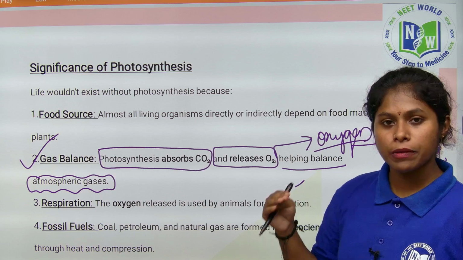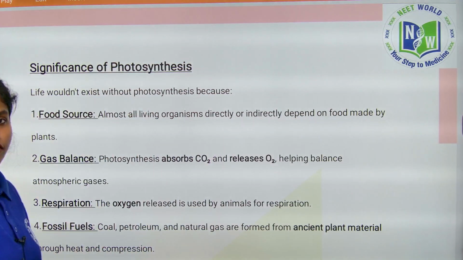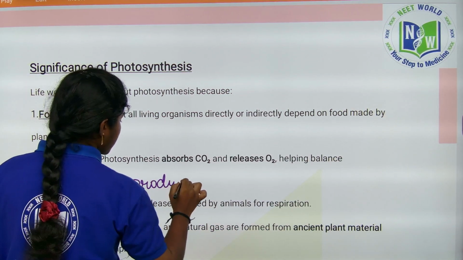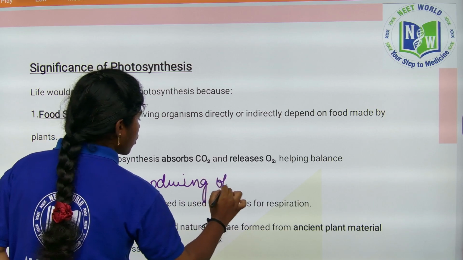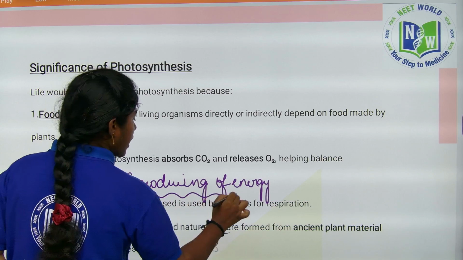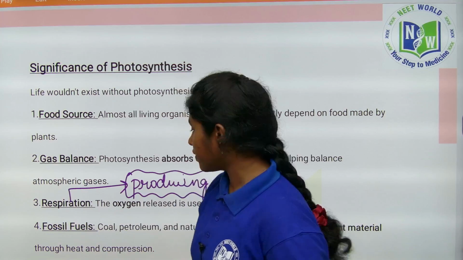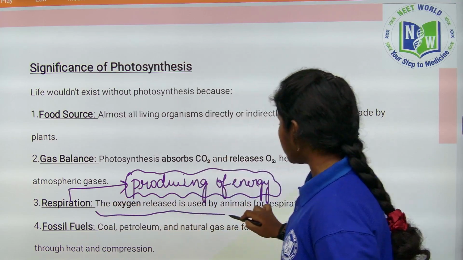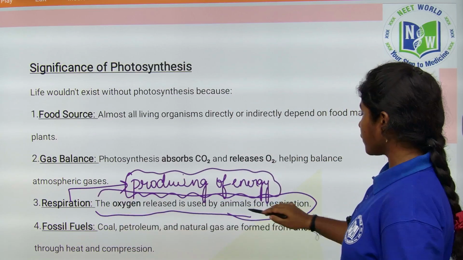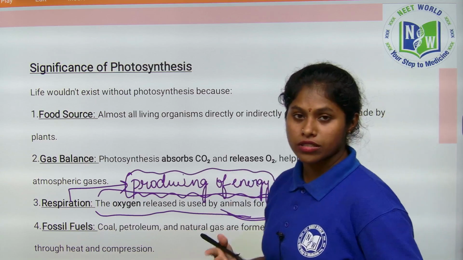Coming to respiration, what is meant by respiration? Respiration means producing of energy. In simple form, we can say producing of energy, mainly in plants and animals. To produce the energy, the required element is oxygen, right? So the oxygen released is used by the animals for respiration, which means to produce the energy, oxygen is required.